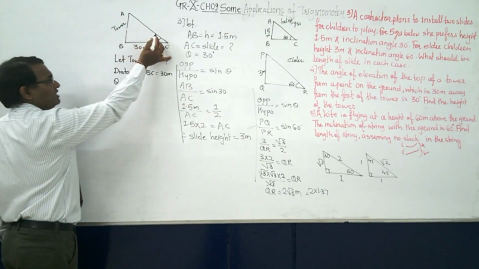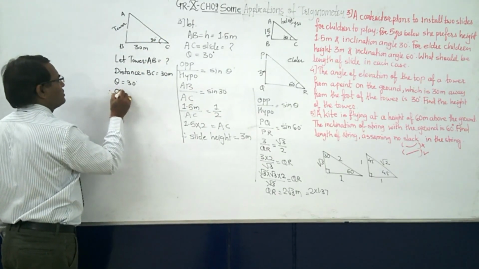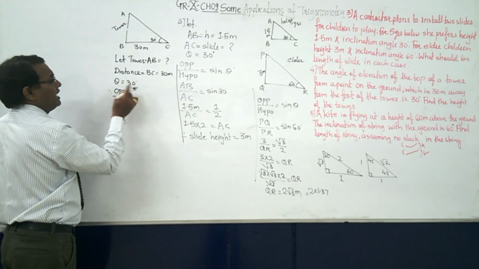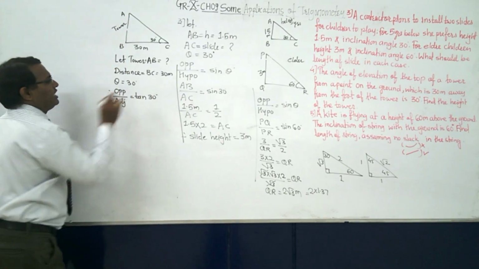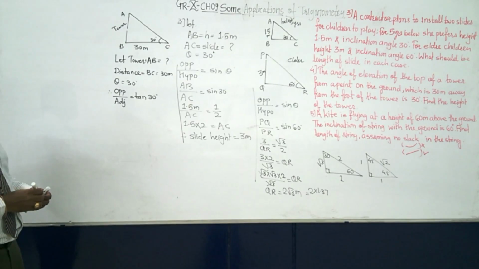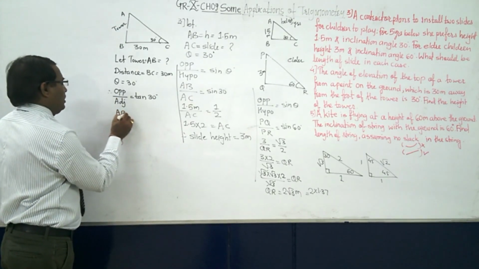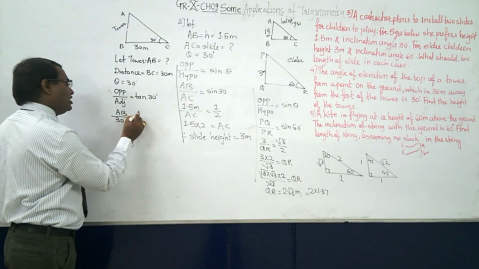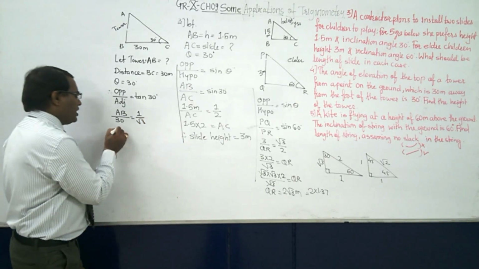Again the same thing: theta is given, we have to find the opposite, and the adjacent is given. You know that opposite upon adjacent is nothing but tan 30 degree. So opposite is AB, adjacent is given as 30, and the value of tan 30 is 1 upon root 3.